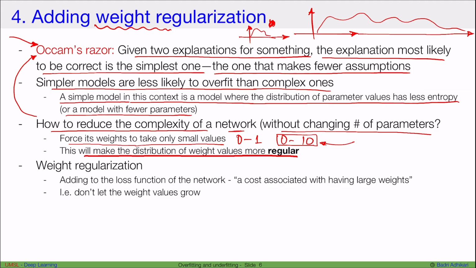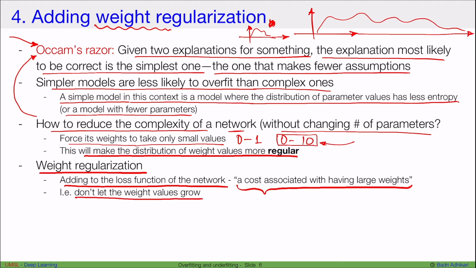So what does weight regularization mean here? When we say weight regularization, what we mean is we want to add to the loss function of the network a cost associated with having large weights. That is, don't let the weight values grow. If you remember, loss is calculated using prediction minus, let's say, true value, and maybe we square it or take the absolute value, whatever we do.